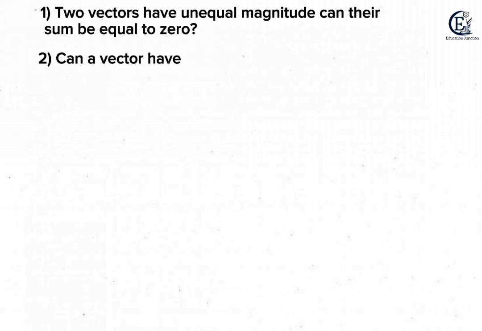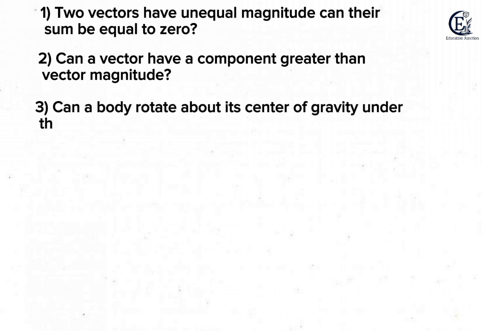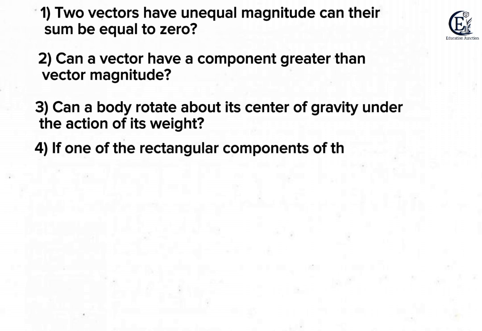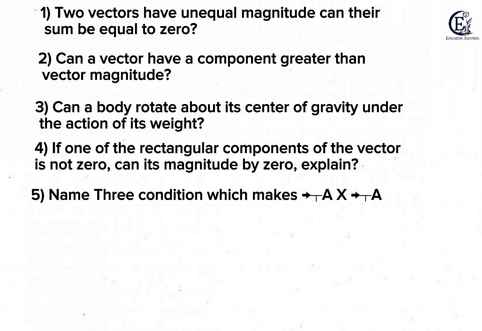Okay, now from chapter number 2, vectors and equilibrium. Question number 1 is two vectors have unequal magnitude. Can their sum be equal to 0? Question number 2 is can a vector have a component greater than vector magnitude? Question number 3 is can a body rotate about its center of gravity under the action of its weight?